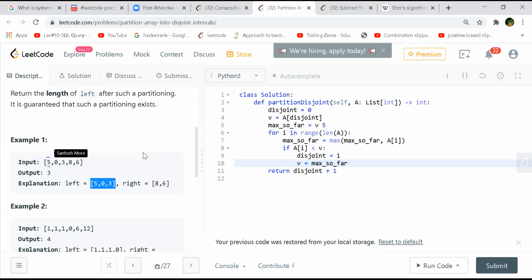So that will be his max so far. After 3, none of them are going to be lesser, so he's dropping that. He's not even bothered about the right part, like the suffix minimum.